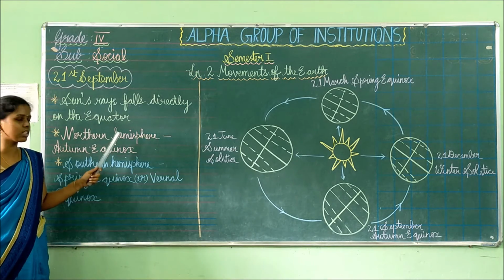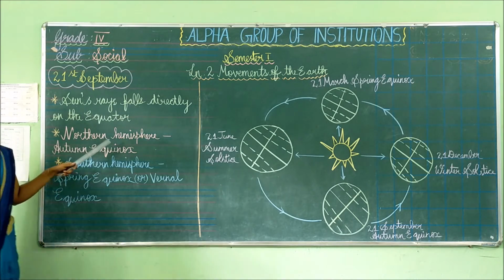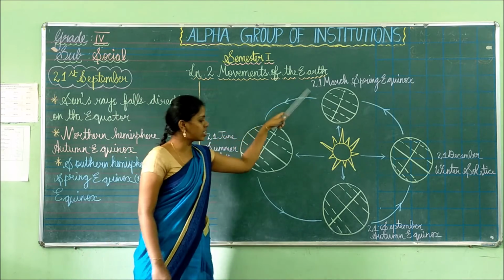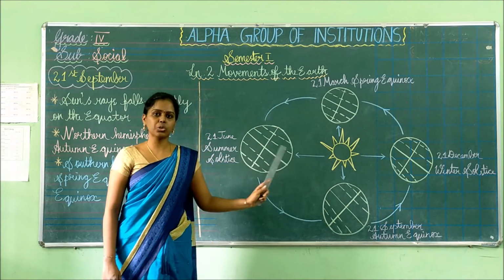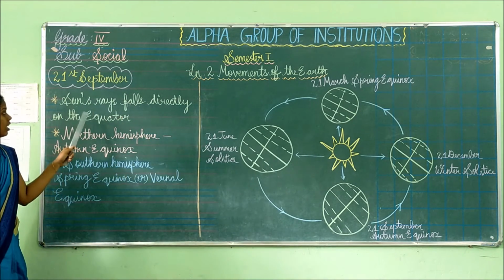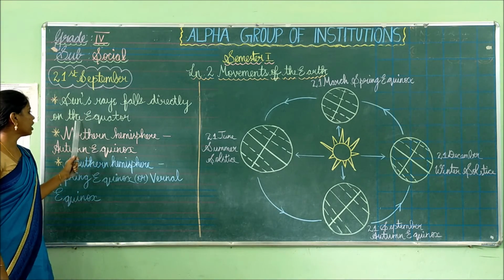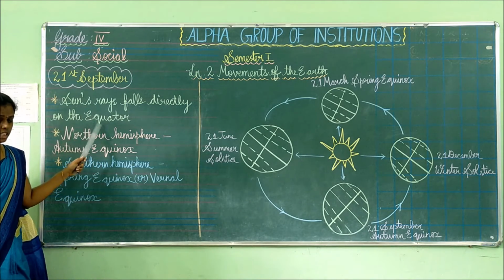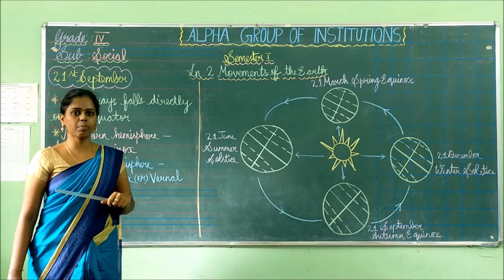Hope you have understood this one, children. So we have to exchange this thing. The 21st March and 21st September are opposite to each other. But here it forms equinox only. The sun's rays will be directly on the equator only. So this is about the 21st September.